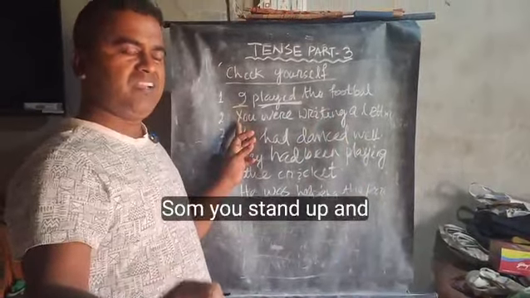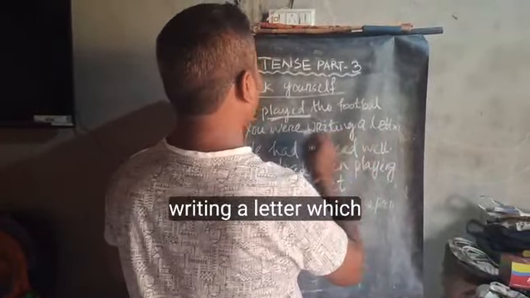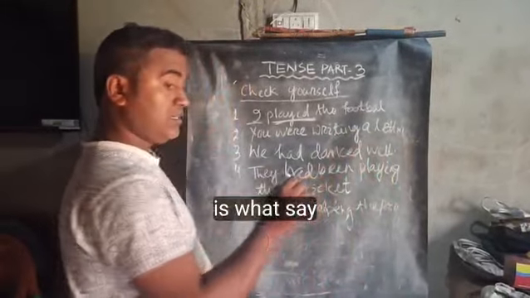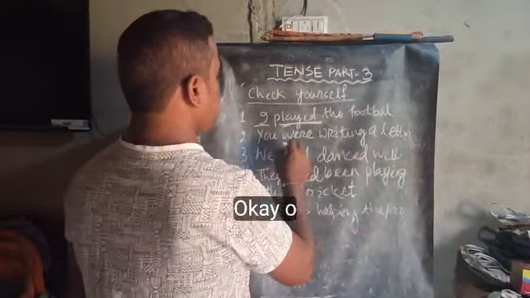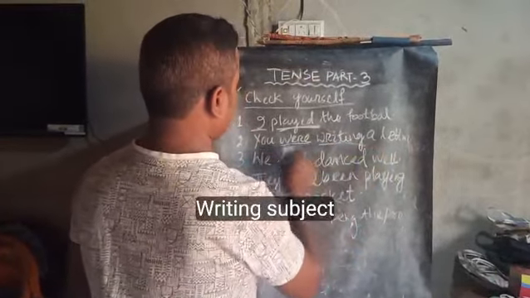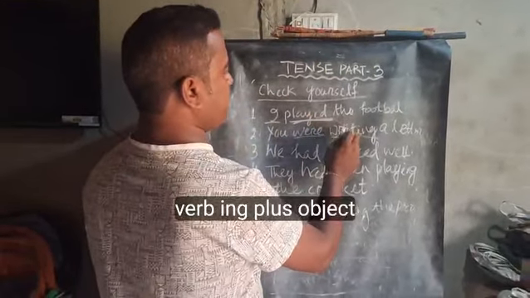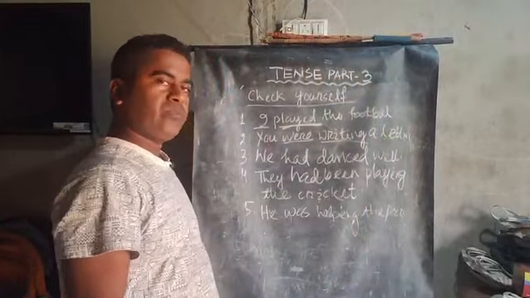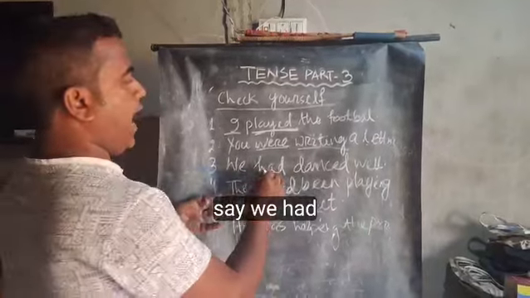Samya, you stand up and say: you are writing a letter. Which kind of sentence is it? Say loudly. Past progressive. Okay. We are writing: subject plus was/were plus verb ing plus object. Good. Sit down.